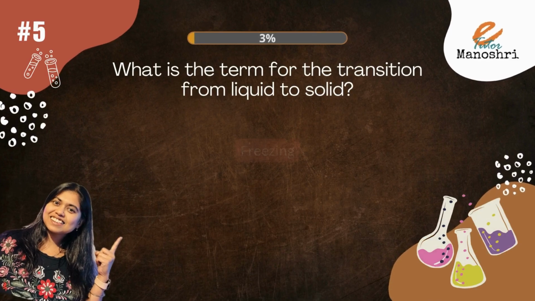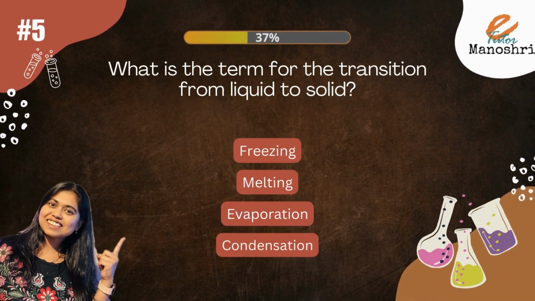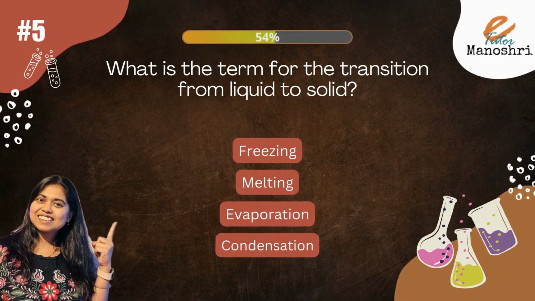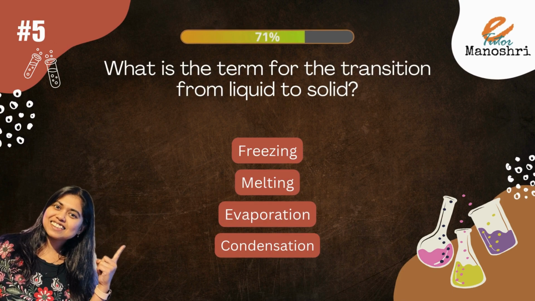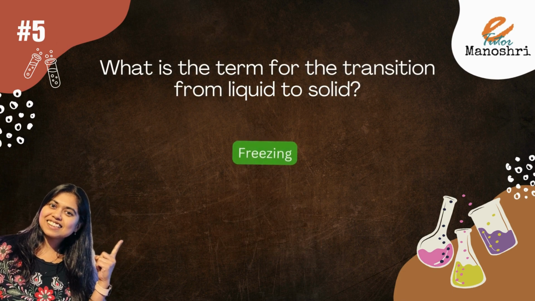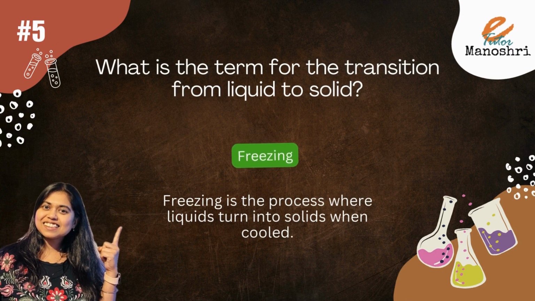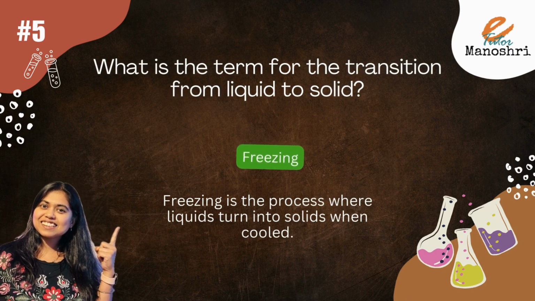What is the term for the transition from liquid to solid? The options are freezing, melting, evaporation, condensation. The answer is freezing. Freezing is the process where liquids turn into solids when cooled.